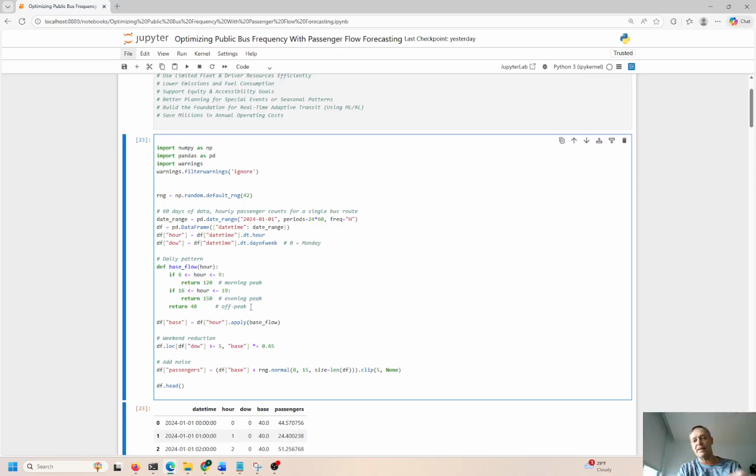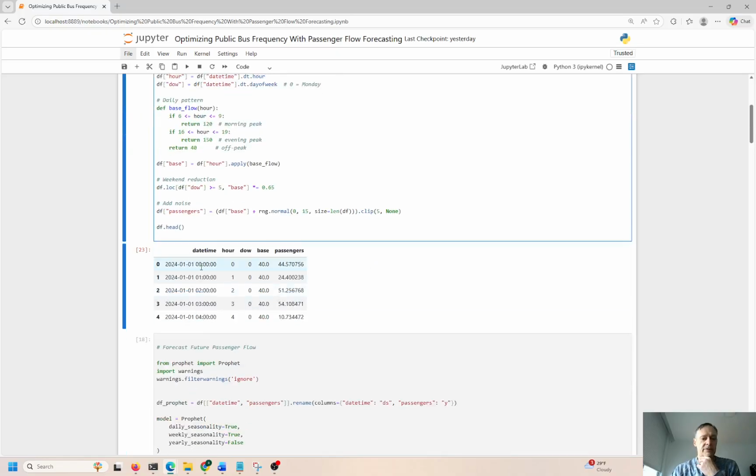So we have 2 peaks during the day, one in the morning, one in the evening. Both are rush hours, right? And we're going to have off peak as well. So we're going to try to plan around that kind of demand, and the capacity of the bus and the demand of the riders, right? So I just ran this. So we have the date, the time, hour, day of the week, right?